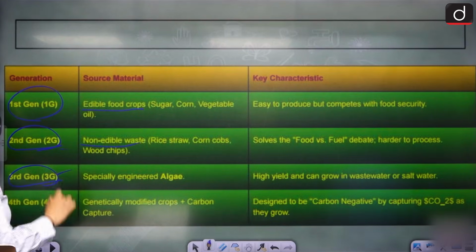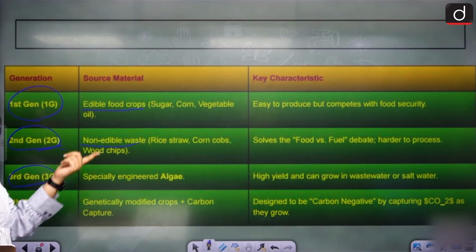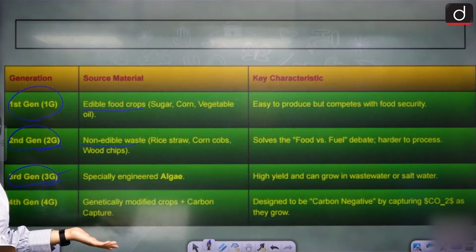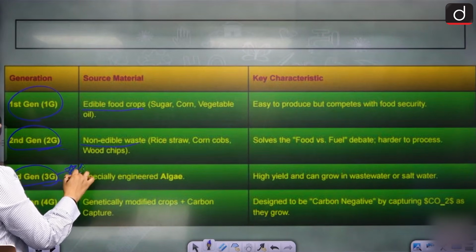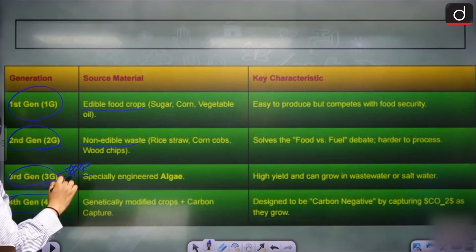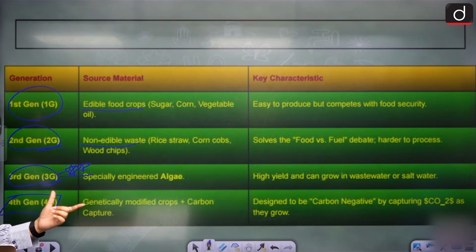Then we have third gen, specially engineered algae. High yield, can grow in wastewater, salt water, anywhere. So this has become very important these days. Then we have fourth gen, genetically modified crops, right? This is designed to be carbon negative, right?